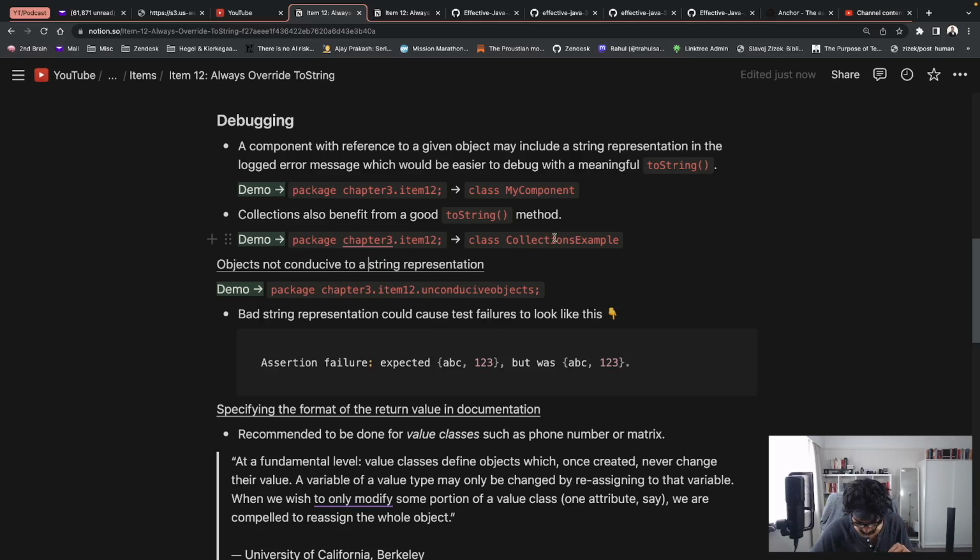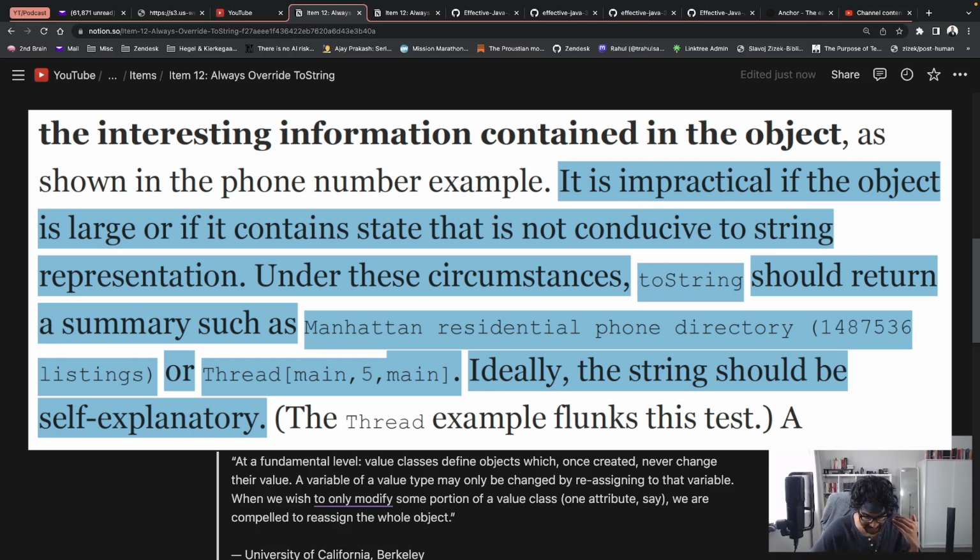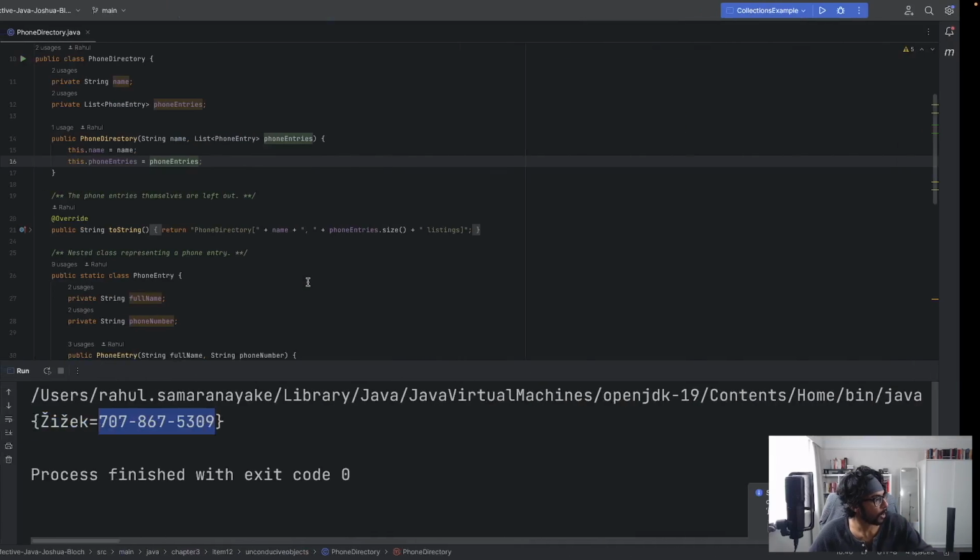There we go. Sorry, he continues, it is impractical if the object is large or if it contains state that is not conducive to string representation. And then he continues before we get to the demo. Under these circumstances, so if the object is not conducive to a string representation, ToString should return a summary of the class. Ideally, the string should be self-explanatory. So let's take a look at this demo.